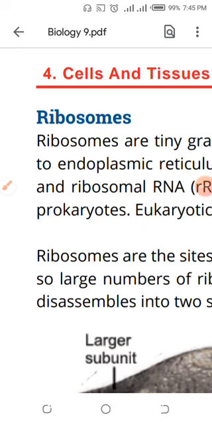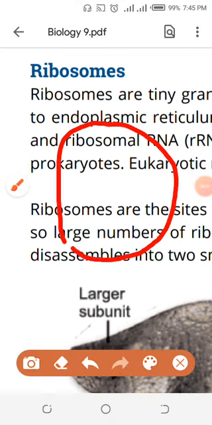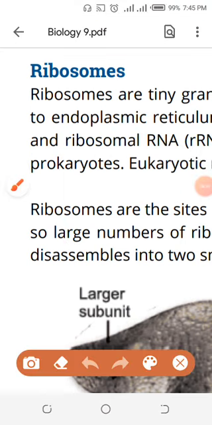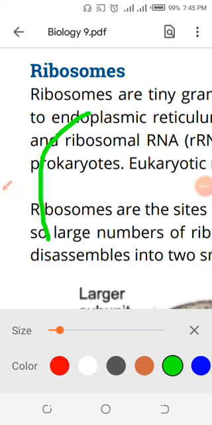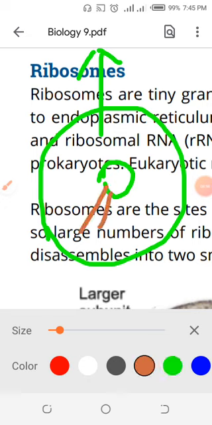Now, the precious information about the ribosomes. They exist inside the cell. Which part do they consist in? They exist inside the cytoplasm of the cell. Cytoplasm of the cell in two forms. Ribosomes are present in two forms. These are the tubes which are surrounding the nucleus. I told the name of these tubes, and these tubes are called endoplasmic reticulum.